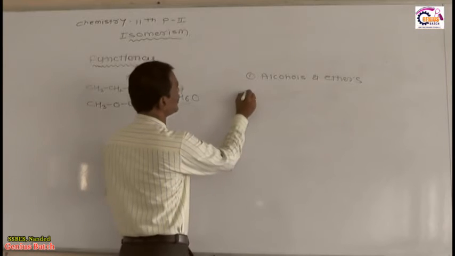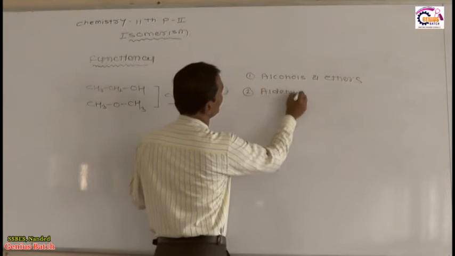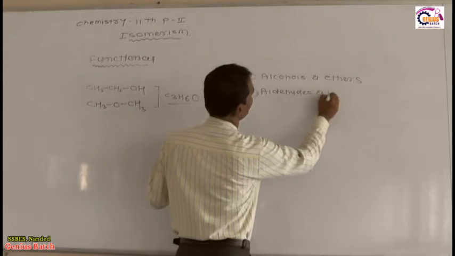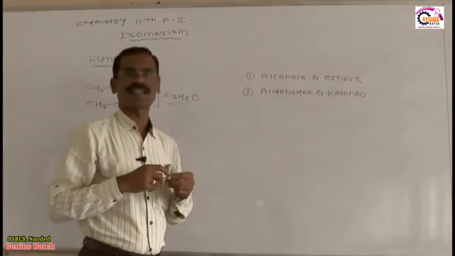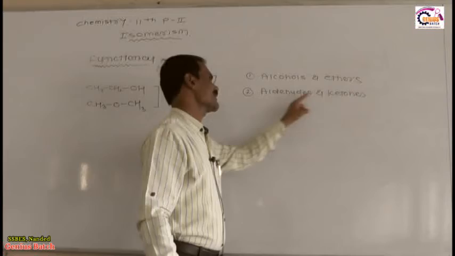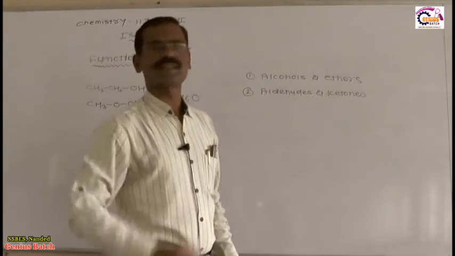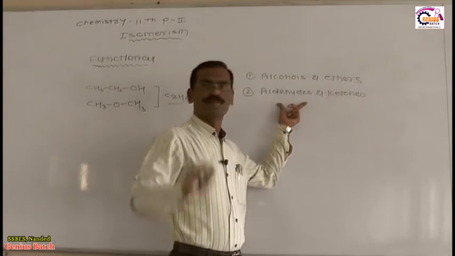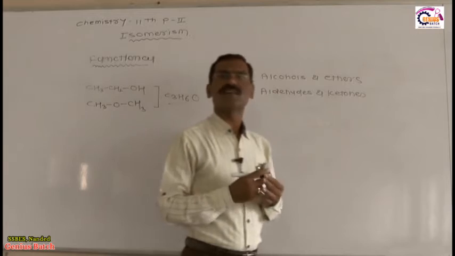Another example related to this: the second one is aldehydes and ketones. Aldehydes and ketones, these two also show functional isomerism. Why do aldehydes and ketones show functional isomerism? Again they have the same molecular formula, meaning the same general formula, but they differ in their functional group. In one molecule the functional group is aldehyde, and in another molecule the functional group is ketone.